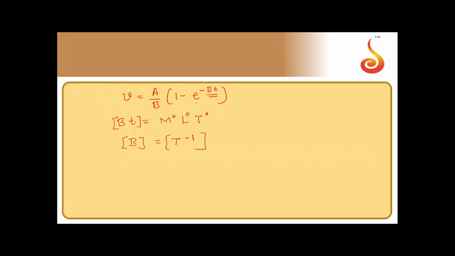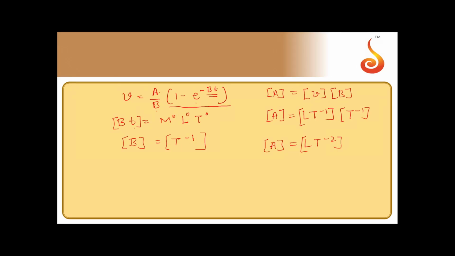Now, a by b, this entire term is dimensionless, so a by b should have dimensions of velocity. So dimensions of a should be equal to dimensions of velocity into dimensions of b. Just cross multiply this. Then dimensions of a should be equal to, dimensions of velocity is LT to the power minus 1, dimensions of b is T to the power minus 1, that will give you LT to the power minus 2.